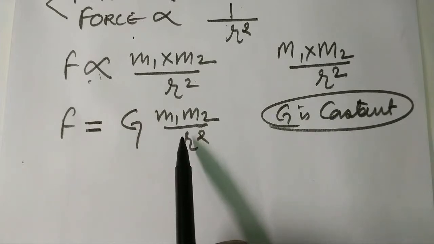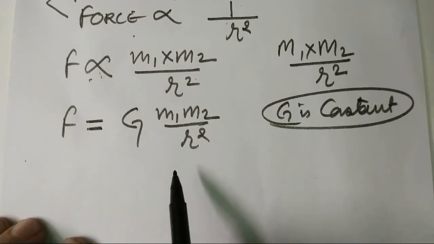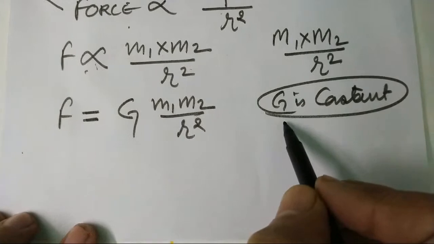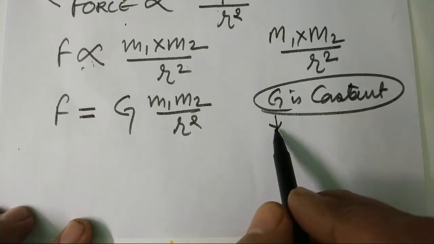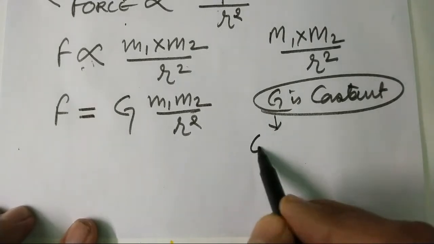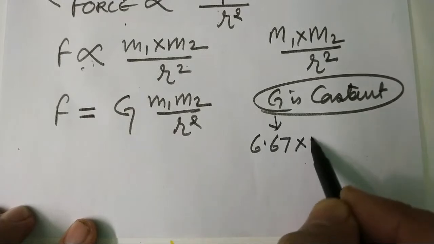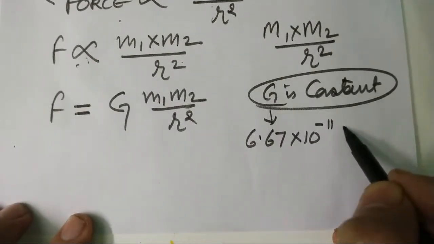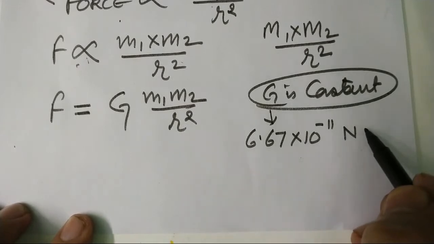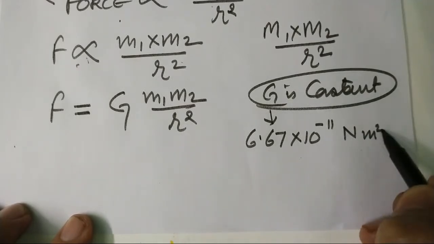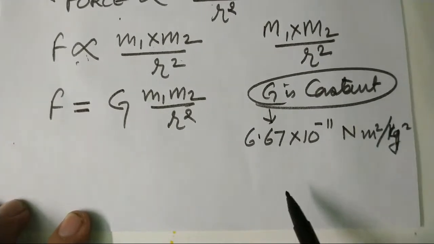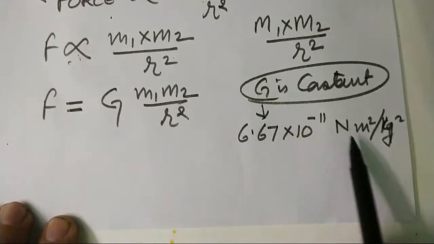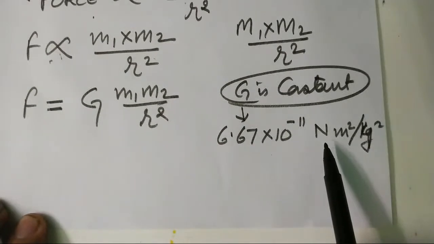And the value of the gravitational constant is the same in different places. G is a fixed value which is standard everywhere in the universe. This G is calculated to be 6.67 into 10 raised to the power minus 11 Newton meter square per kilogram square. Now what is this? The formula. From where did this unit come? Newton meter square per kilogram square.